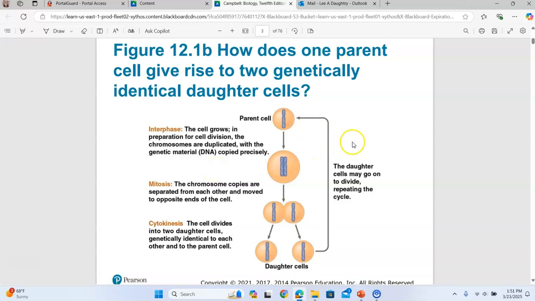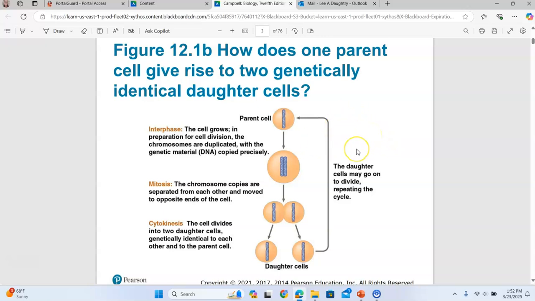For example, a mature nerve cell or neuron won't divide again, so it will remain in interphase, basically, in a stage called G0. But it will no longer prepare for division because it won't ever divide again.